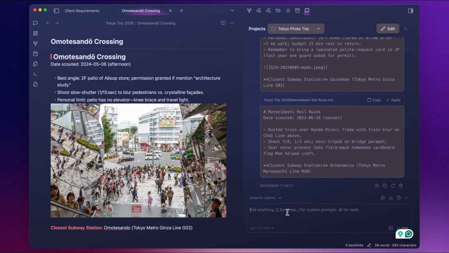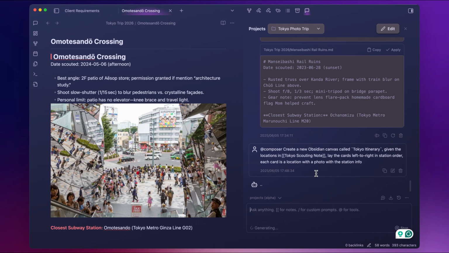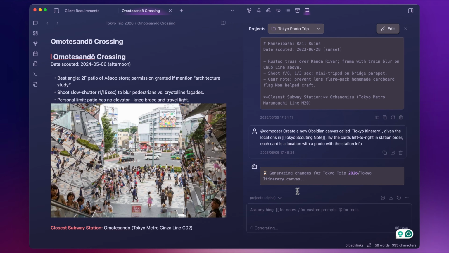What's even cooler is that Composer can create you a canvas. Create a new Obsidian canvas called Tokyo Itinerary given the locations in this note. Lay the cards left to right in station order. Each card is a location with a photo, with the station info. Let's see if it can handle this job.